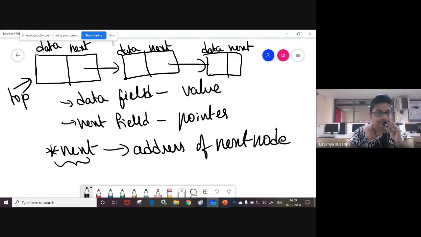I will explain in detail. Okay, once again see the diagram. Data field, next field. Now let us see in detail.